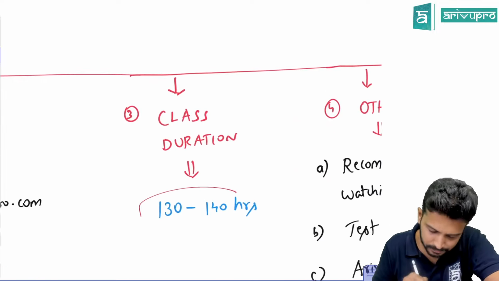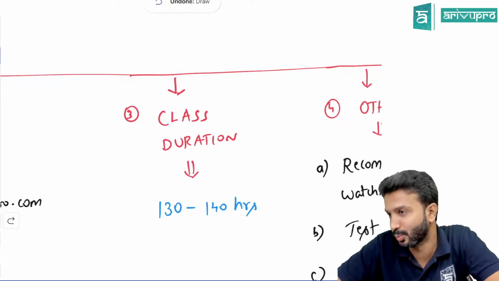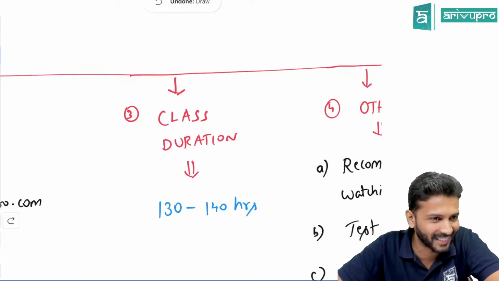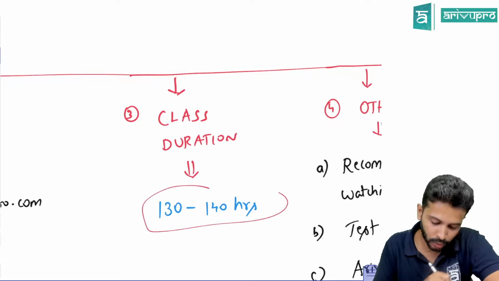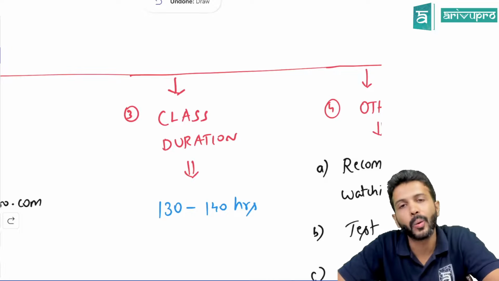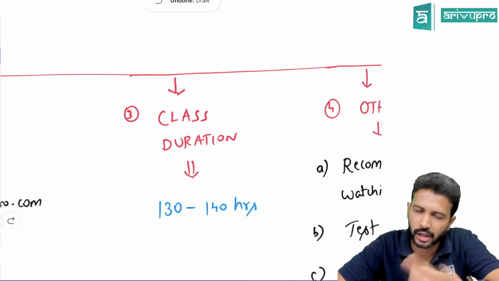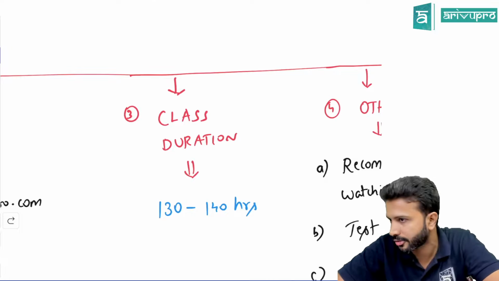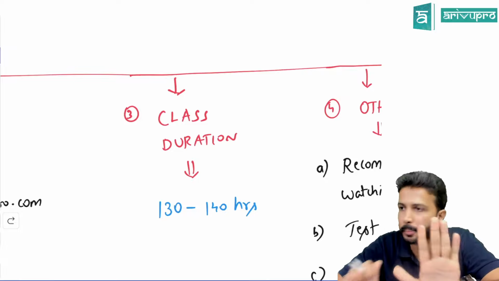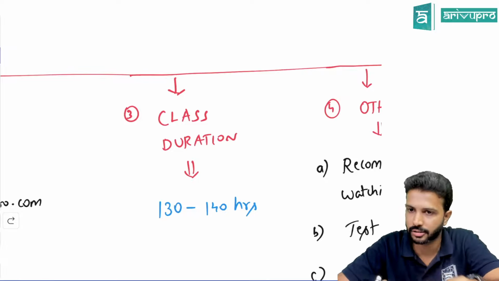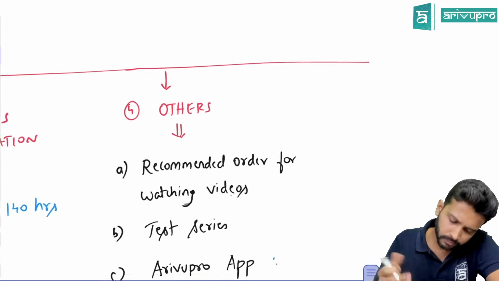Next will be, how long we should see you? Correct, now already it must be boring, right? So the duration of our class is approximately around 130 to 140 hours. It could be plus or minus 10 hours here and there, but I'm just giving you an approximate ballpark number. That's going to be the duration.